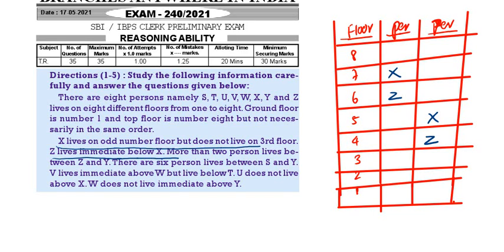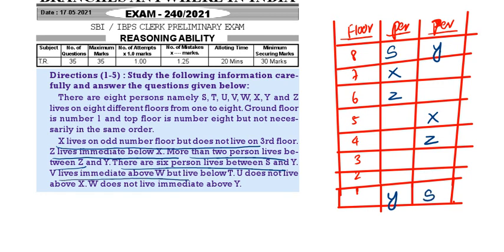Then more than 2 persons are there between Z and Y. So between Z and Y there are more than 2 persons means there can be 4 persons or there can be 3 persons. You can write Y at the top also. There are 6 persons between S and Y. So S will be at the top. Here S will be at the bottom.